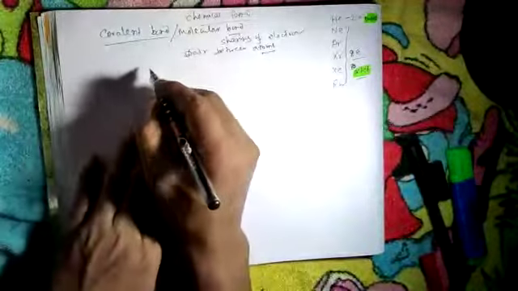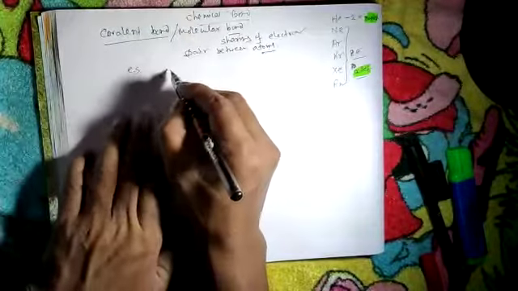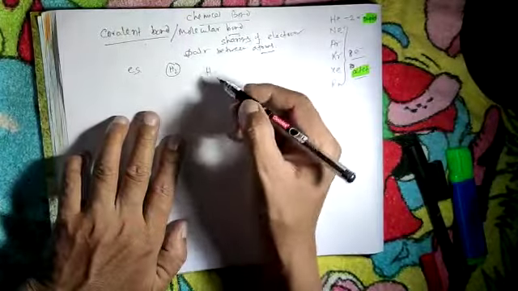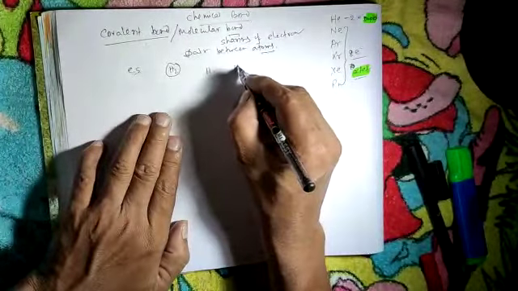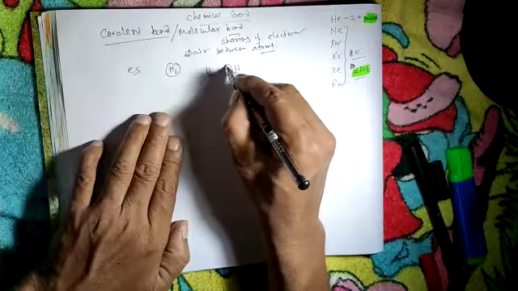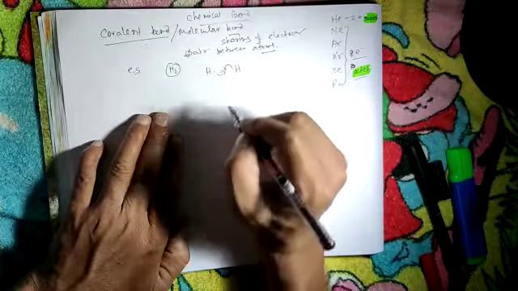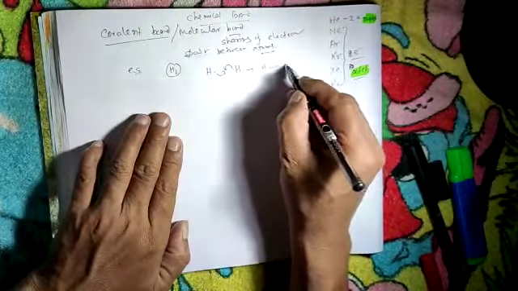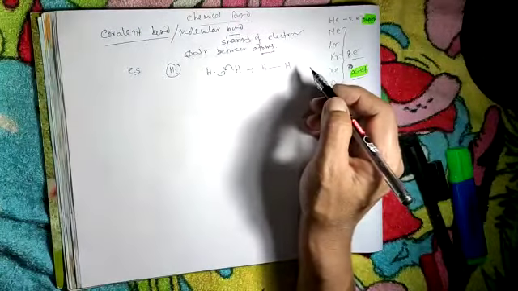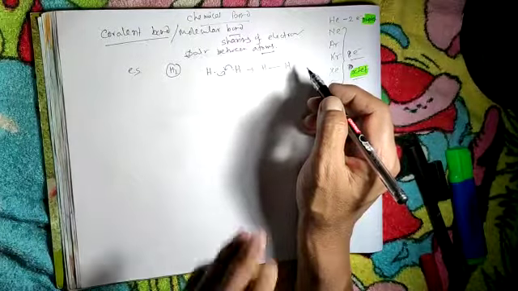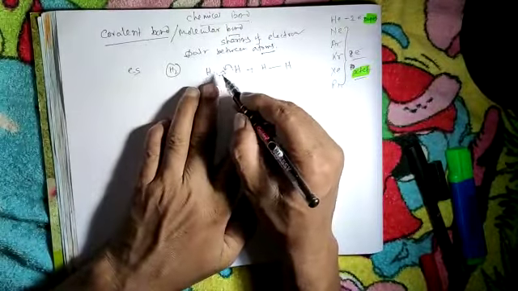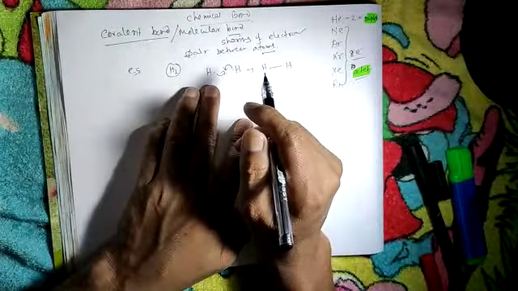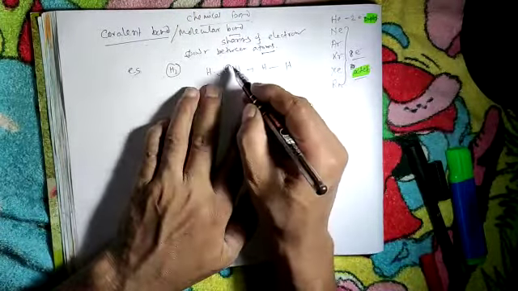As an example, H2. In H2, hydrogen has a single electron, so mutual sharing occurs here and it forms H2. Before sharing, hydrogen had 1 electron, a single electron.